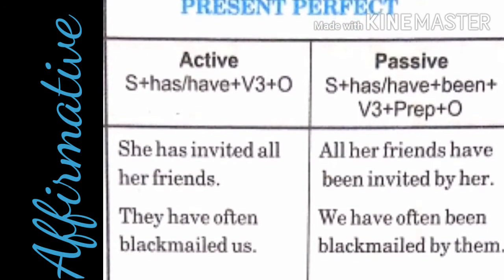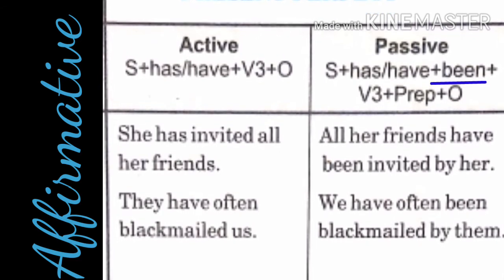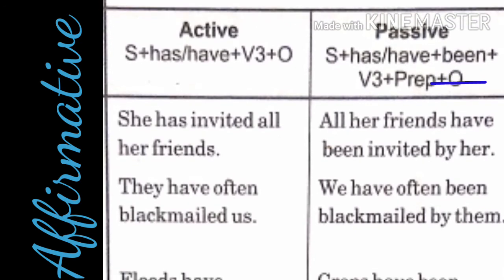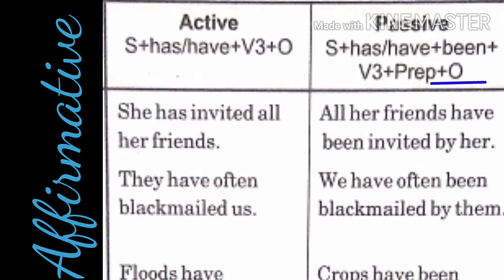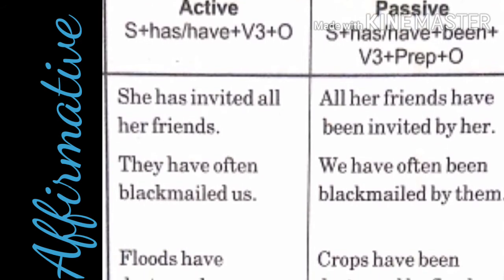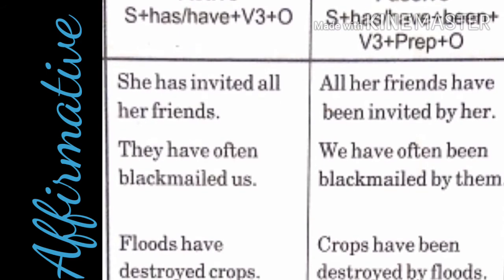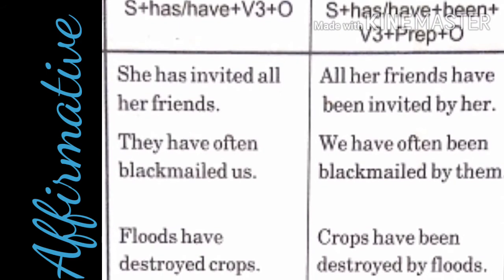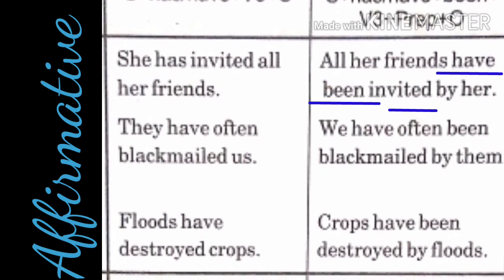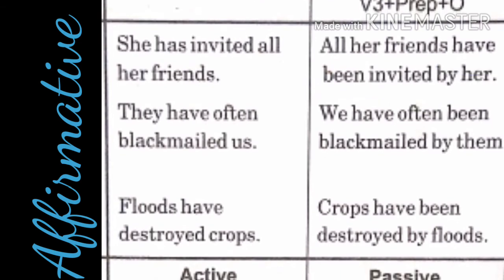Children, we know we use has or have in present perfect tense. In passive voice, has, have changes to has or have been. The rule is subject plus has or have plus been plus third form of the verb plus preposition plus object. For example, she has invited all her friends. So, all her friends have been invited by her. We have to use have been, third form of the verb.